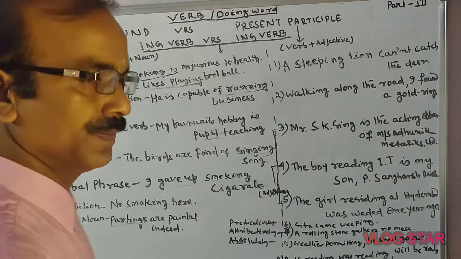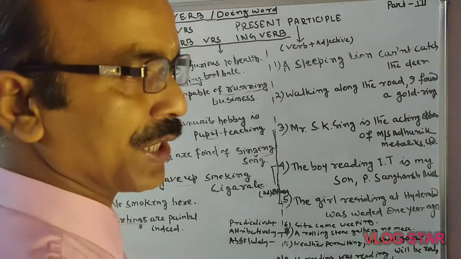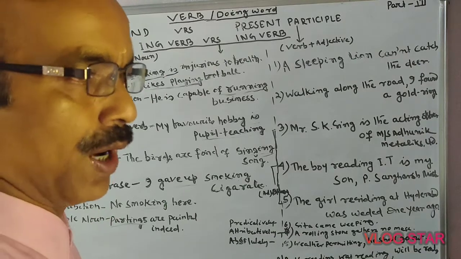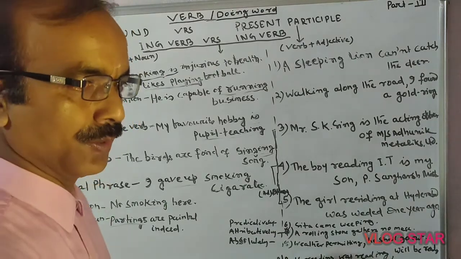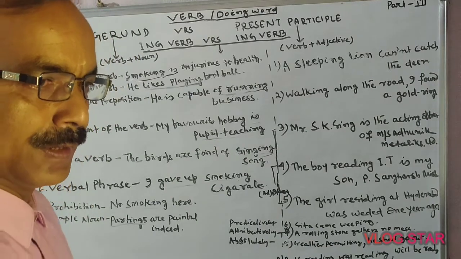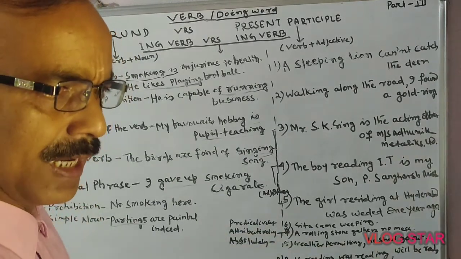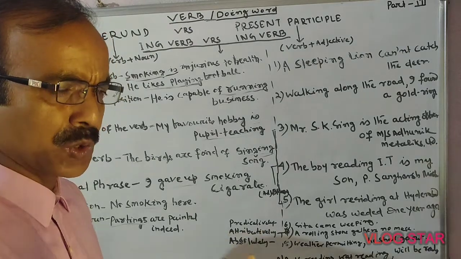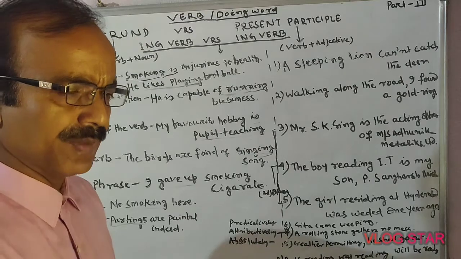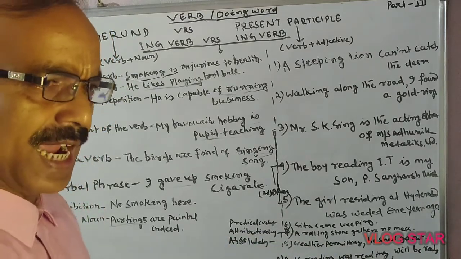Next, we have to discuss present participle. That is also an ing verb. I have told you about present participle and how it is used in tense. I am going to school, I was going to school, I will be going to school, that is ing.